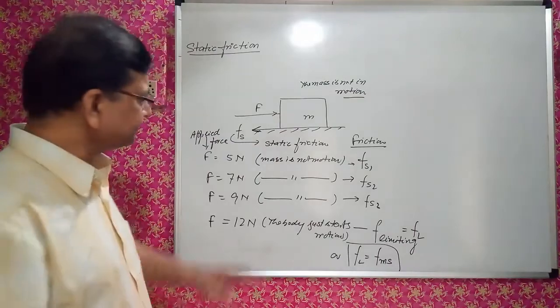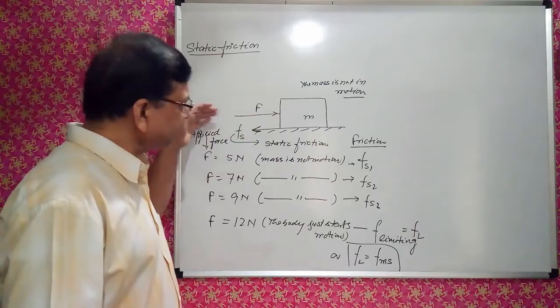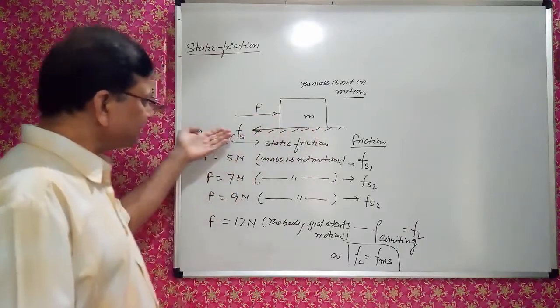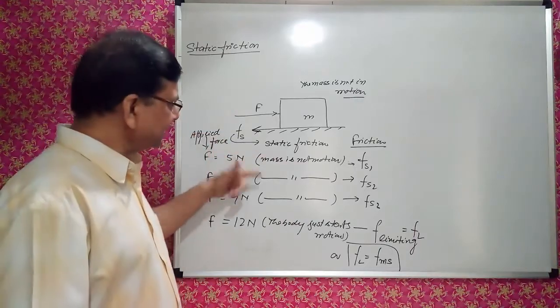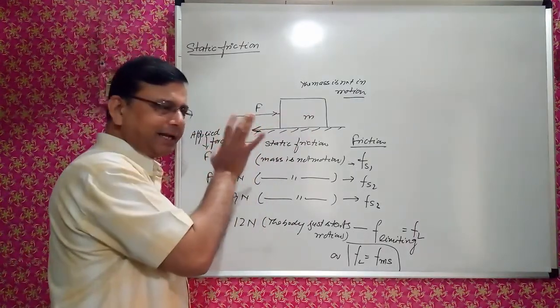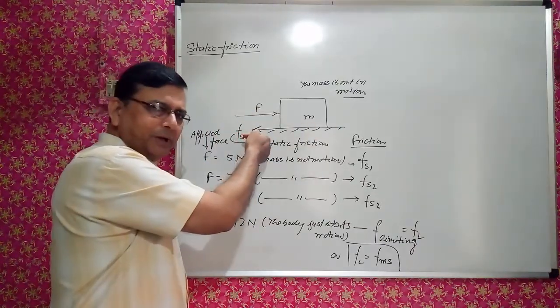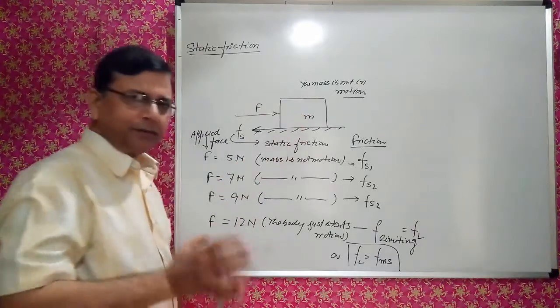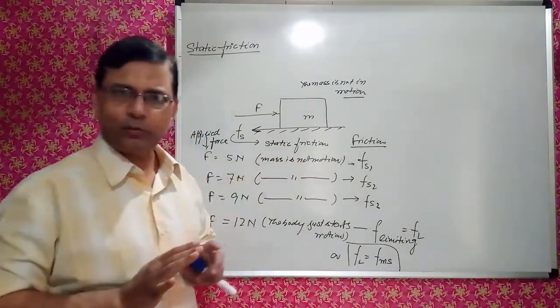Are you getting what? Applied force is something. If we go on increasing the applied force, this Fs also goes on increasing. Right? In this case, what do we see? Okay, since the body is at rest, two forces are acting, one applied force and another static friction, and body is not in motion, means net force along the horizontal direction should be equal to 0.